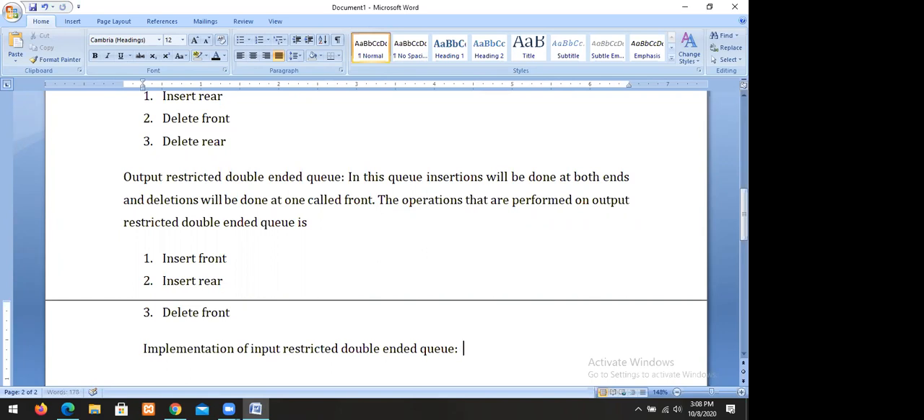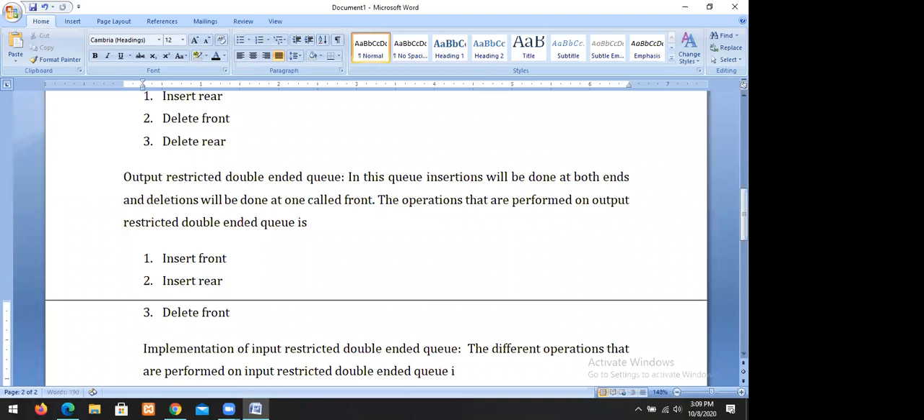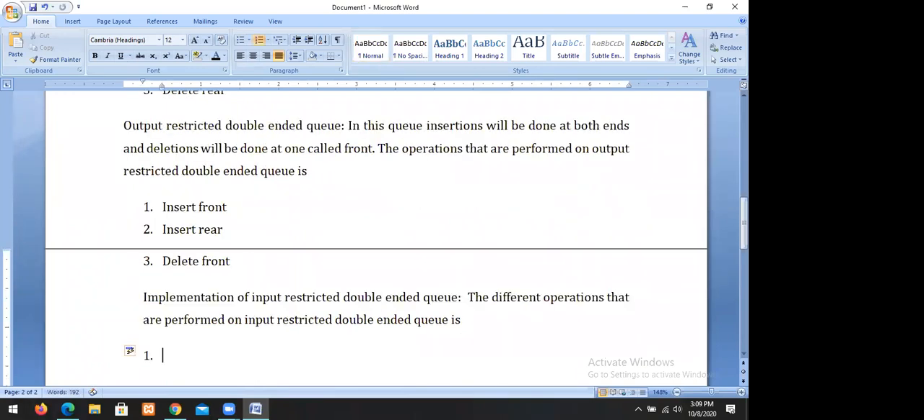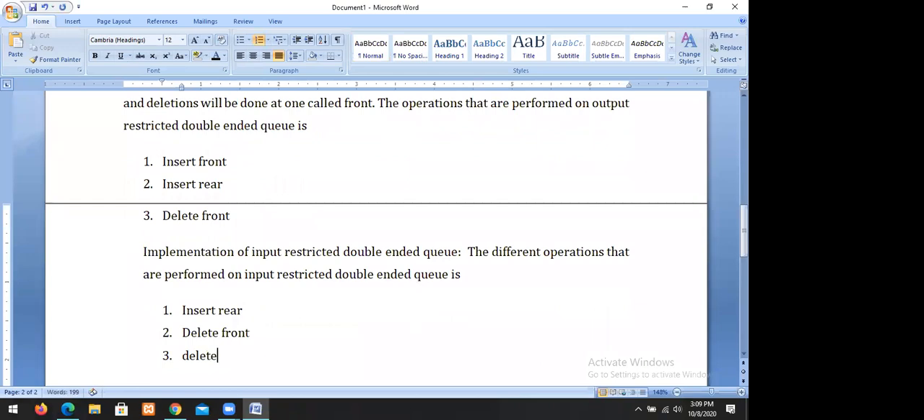The different operations that are performed on input restricted double-ended queue are: insert rear, delete front, delete rear. These are the operations. So now we go for insert rear.